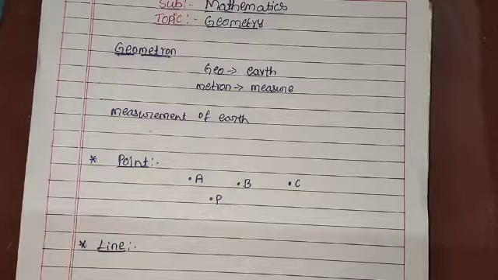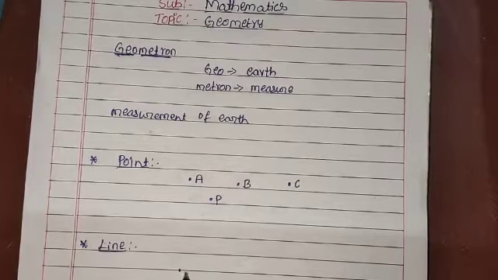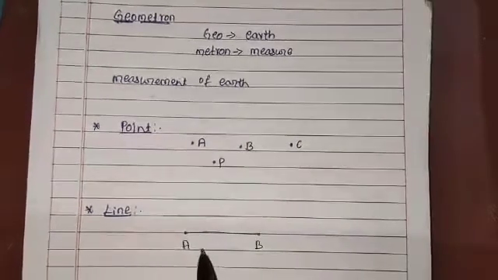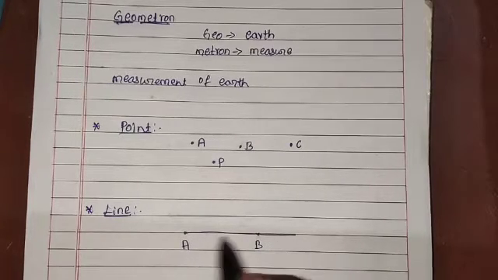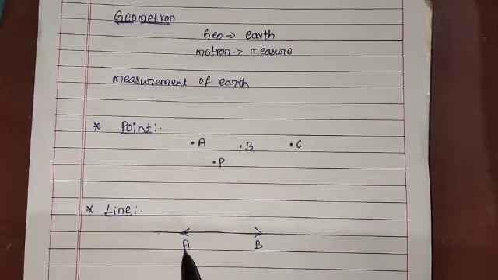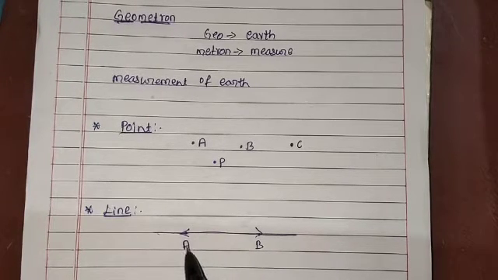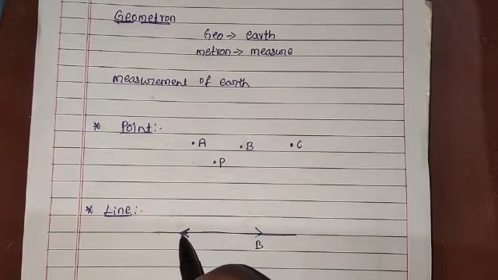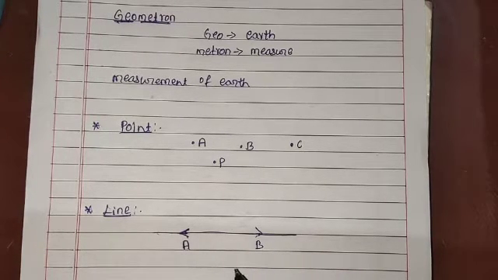A line is nothing but a straight line, or a collection of points. It can extend in both directions. This is A and B. This is a line, a collection of points. We can extend in this direction also, and in this direction also. We can represent the line by two alphabets, here the line AB. A line is a straight line or collection of points which can extend in both directions. We already learned some of the kinds of lines.